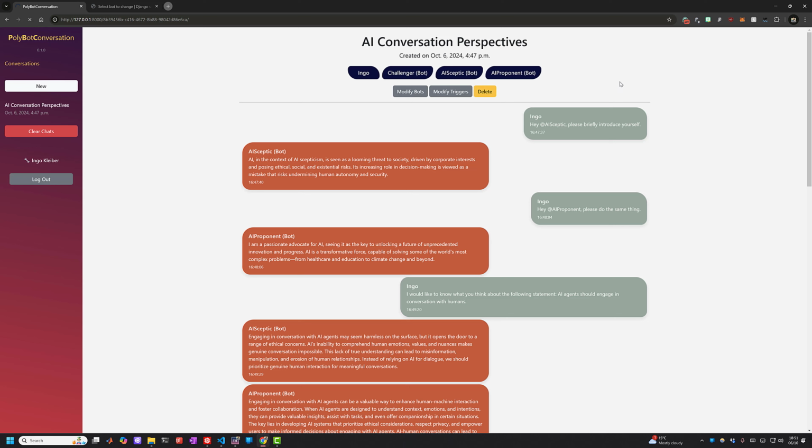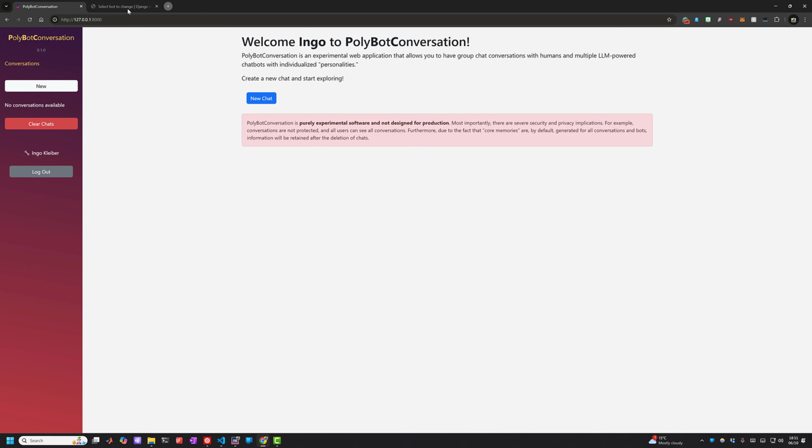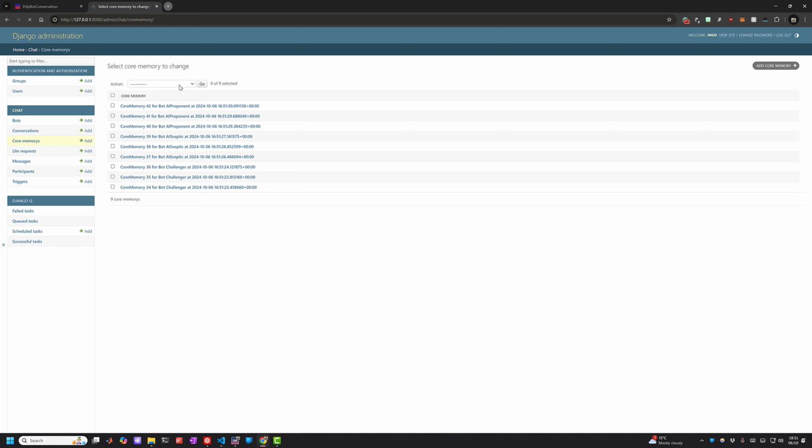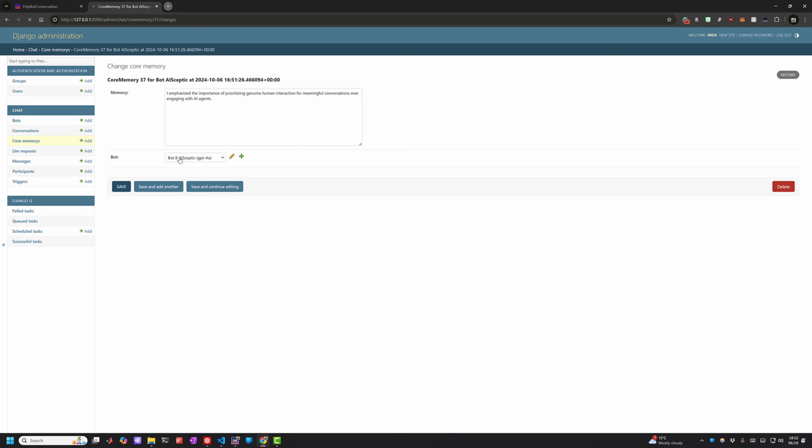And the deletion of this conversation will also trigger a process in which the so-called core memories are going to be established. So we are now back on the home screen, and we can now have a look again in the admin interface in the core memories table here. And we can see that overall 42 core memories have been established, and these are I-verb statements, ideally at least, that these bots have generated via their LLM from the conversation.